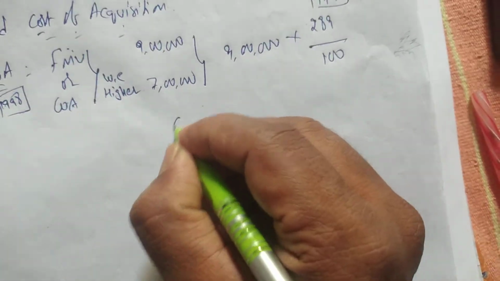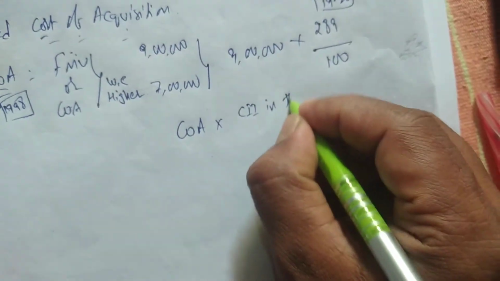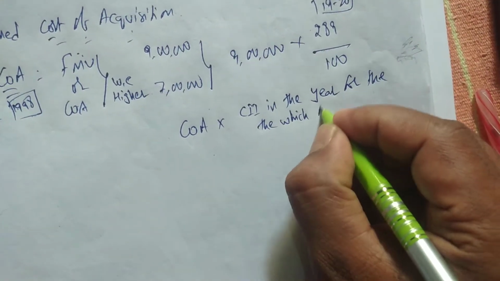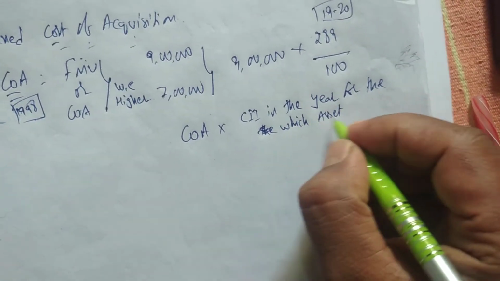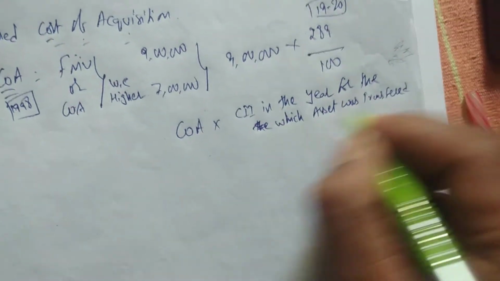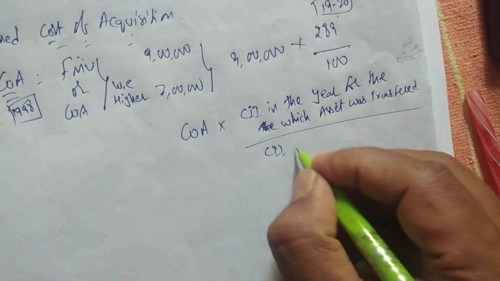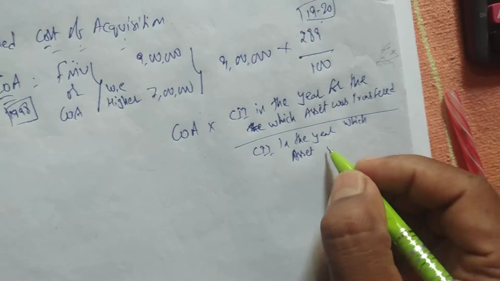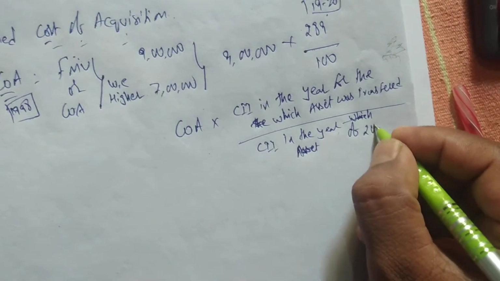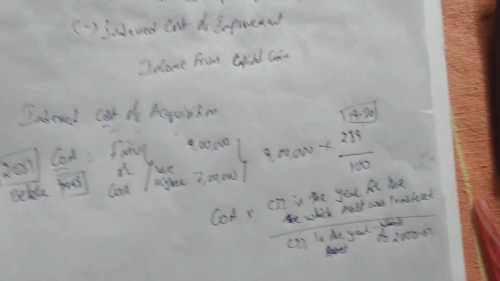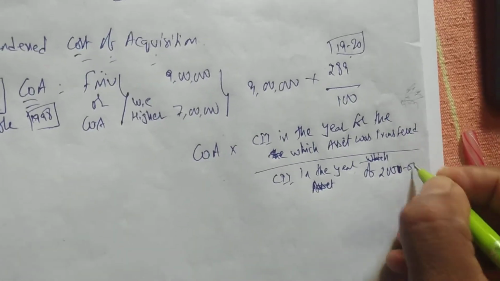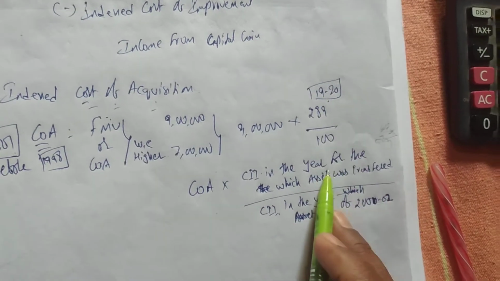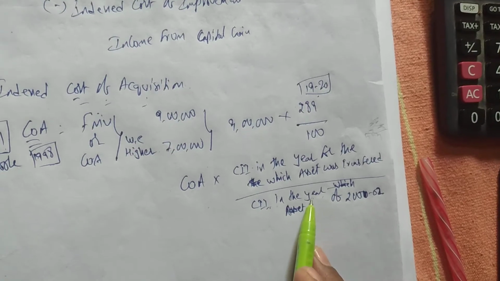So let me write the formula. The formula is COA into CII in the year for which the asset was transferred, that is always the sale year, 2019-20, divided by CII in the year in which the asset was purchased, which we should take as 2001-02. So I have written the entire formula: CII in the year of transfer is always 289, and for the purchase year we take 2001-02. Why?